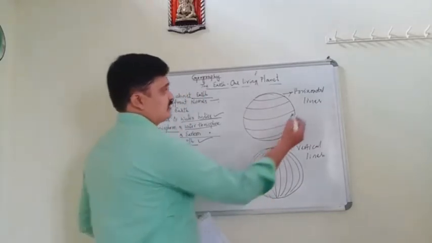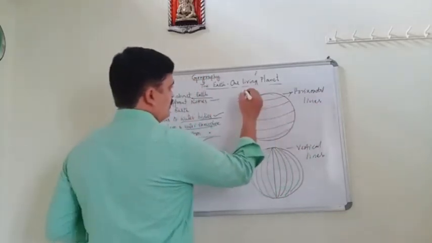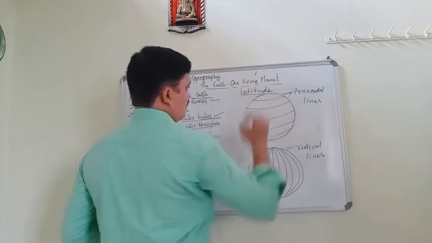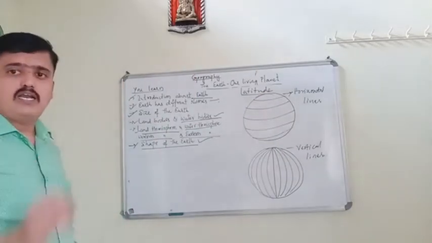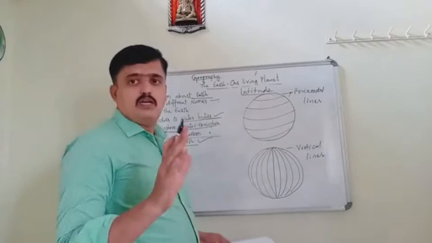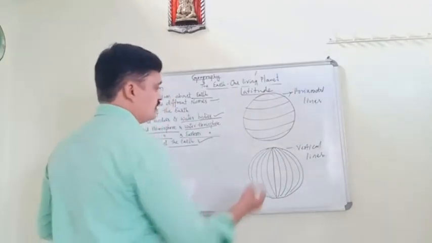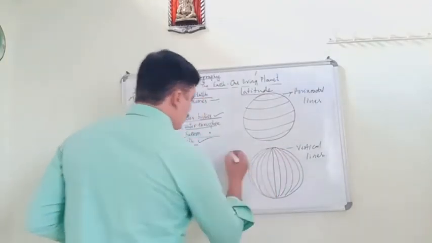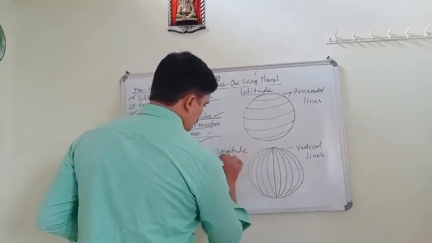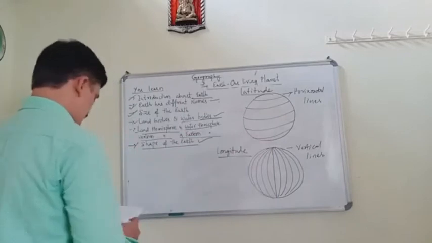These horizontal lines we call latitude. Horizontal lines we call latitude. And these vertical lines we call longitude.